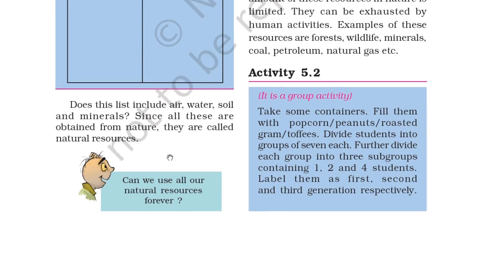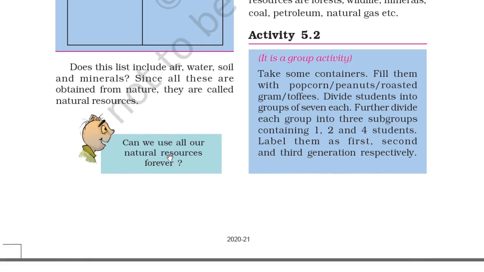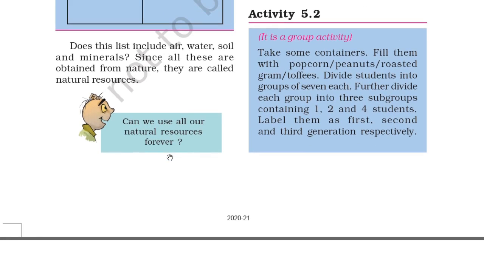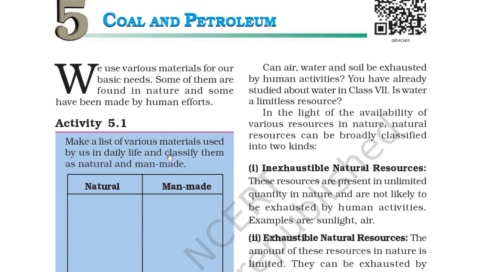Since all these are obtained from nature, they are called natural resources. So we all know what are called natural resources. Can we use all our natural resources forever? So here's a question by Bujo. Can air, water and soil be exhausted by human activities? You have already studied about water in class 7th. Is water a limitless resource?